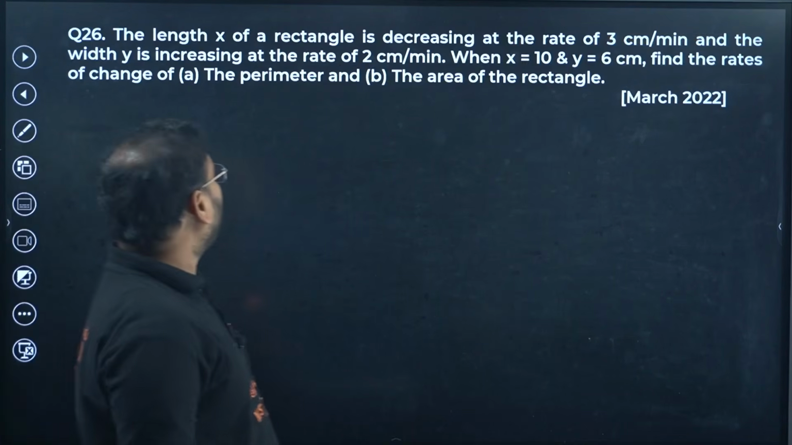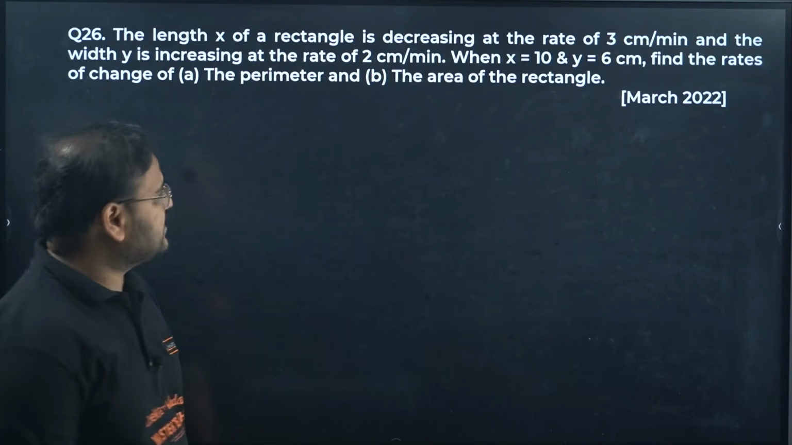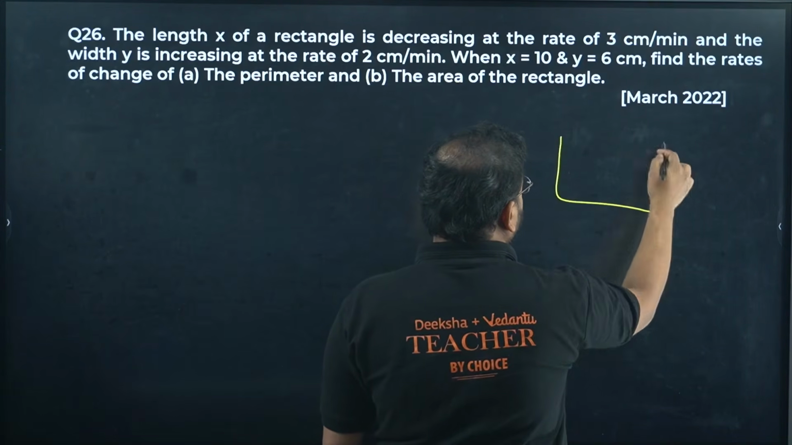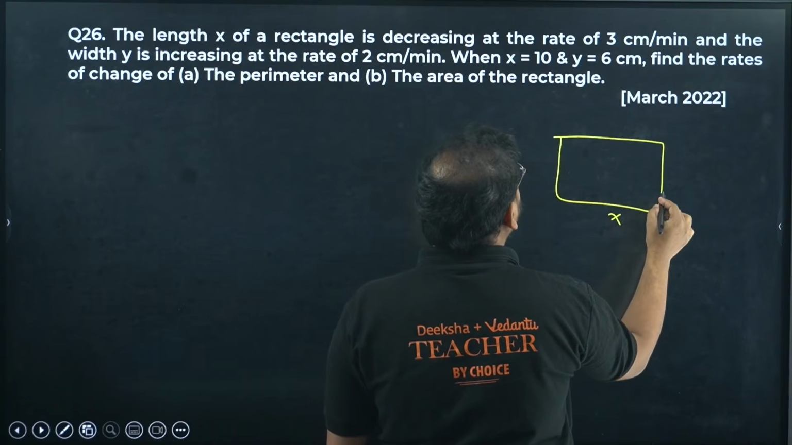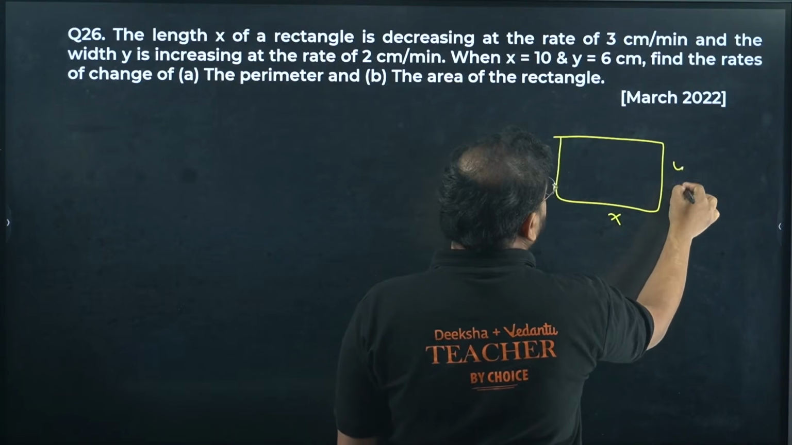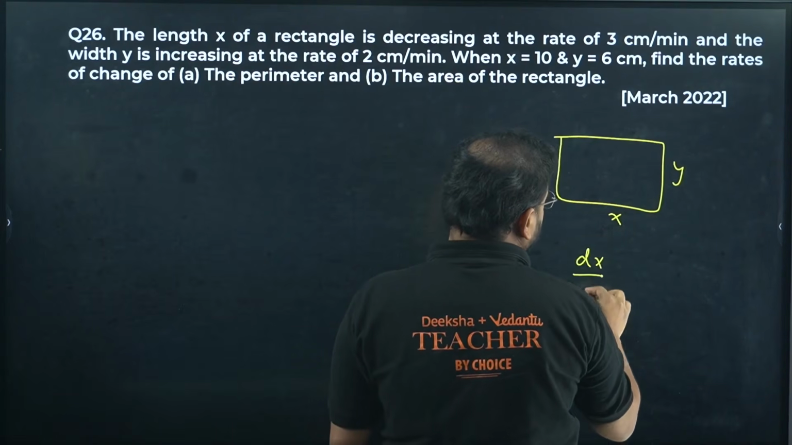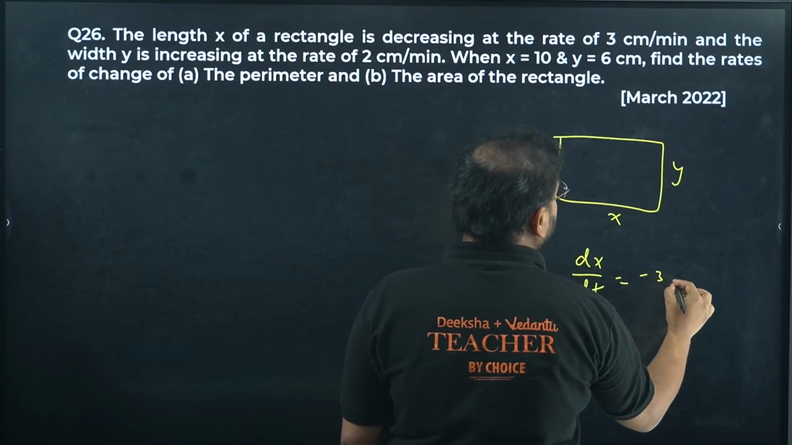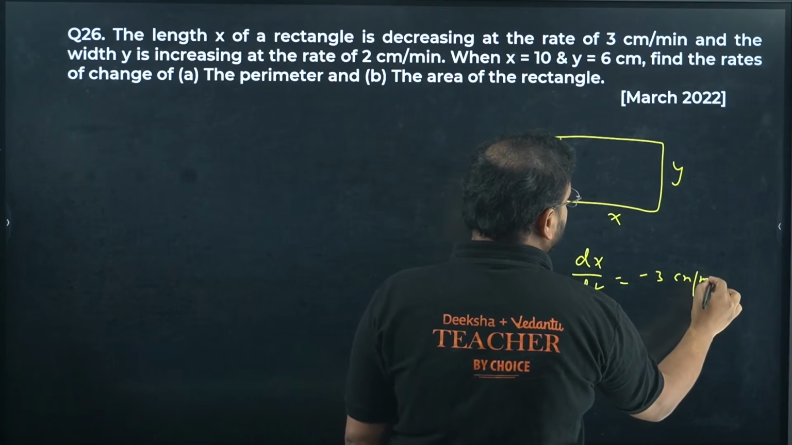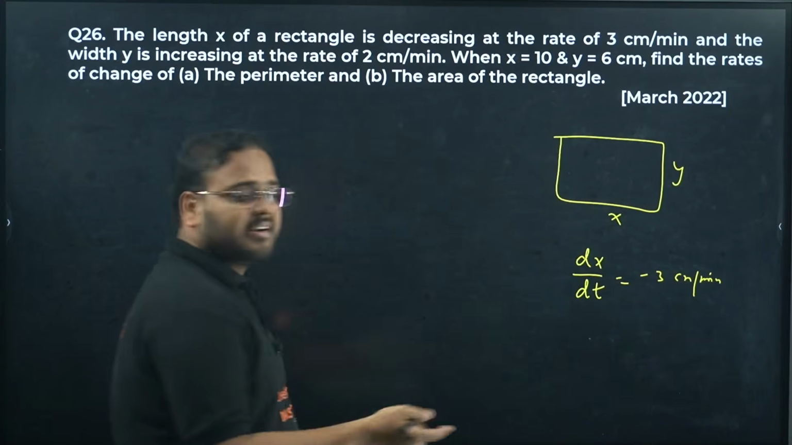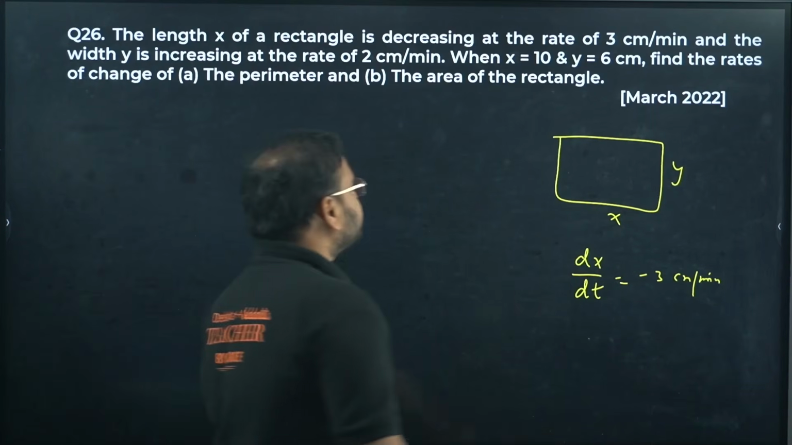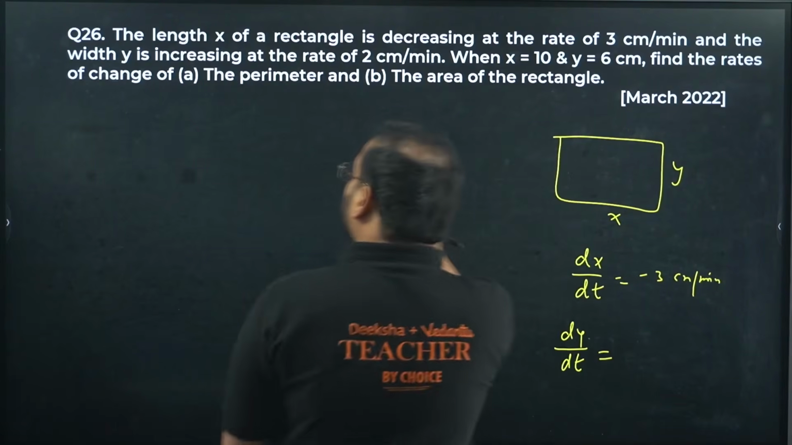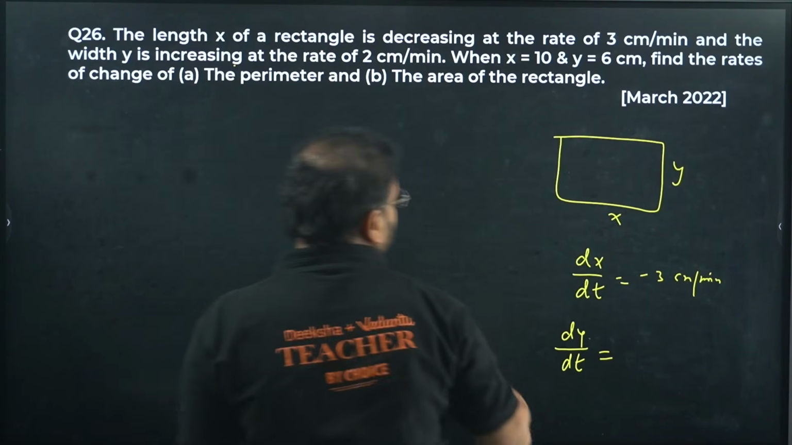The length x of a rectangle is decreasing. This is x and this width is y. x is decreasing, so dx by dt is negative, minus 3 centimeters per minute. Decreasing means negative. Makes sense? Now, the width is increasing, so plus 2.